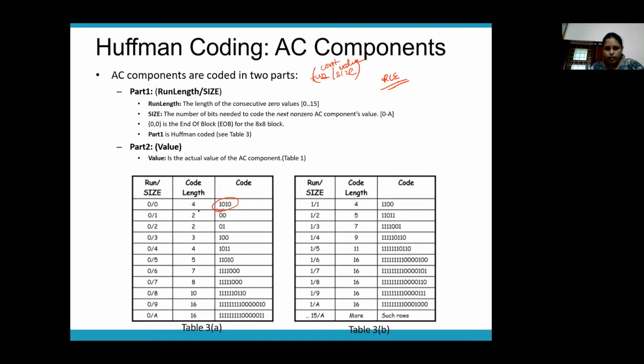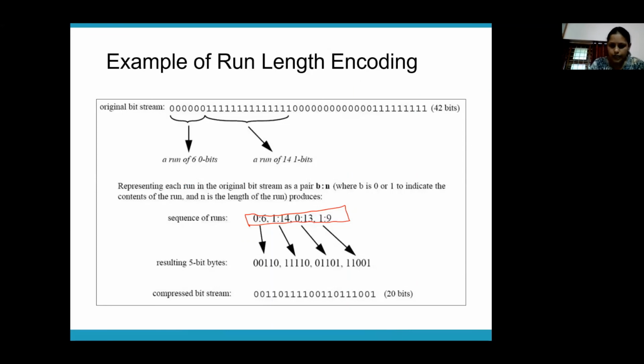If it is 2 ones or 2 zeros, the code will be this. So this is the run size, and this is the code length. From that table, you have to do the coding for the AC components. Okay, so that is how you do it.